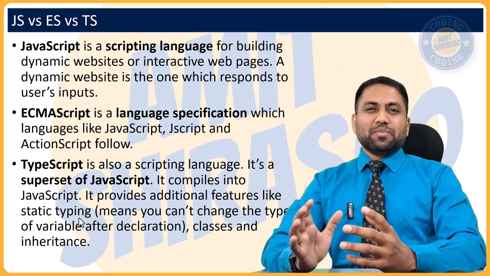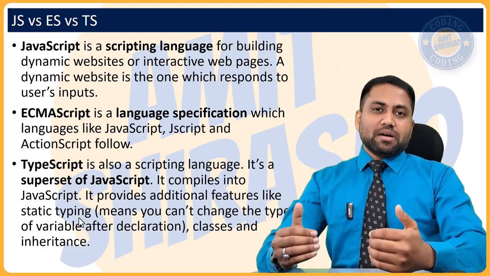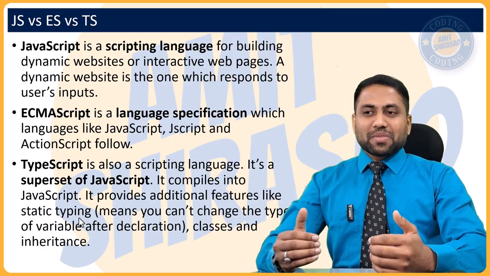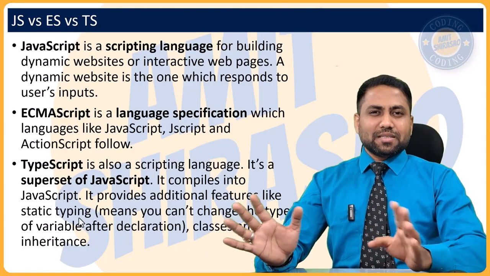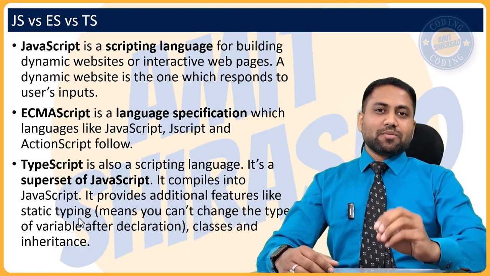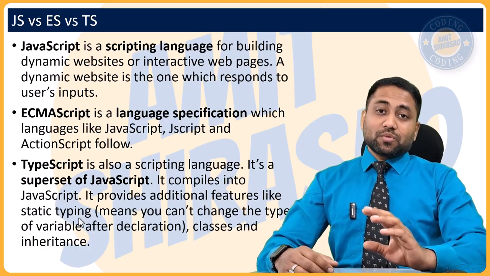People, especially people coming from Java world or C# world, started using TypeScript, and nowadays it's an industry standard. It gets compiled to JavaScript, and JavaScript is fed to the browser.